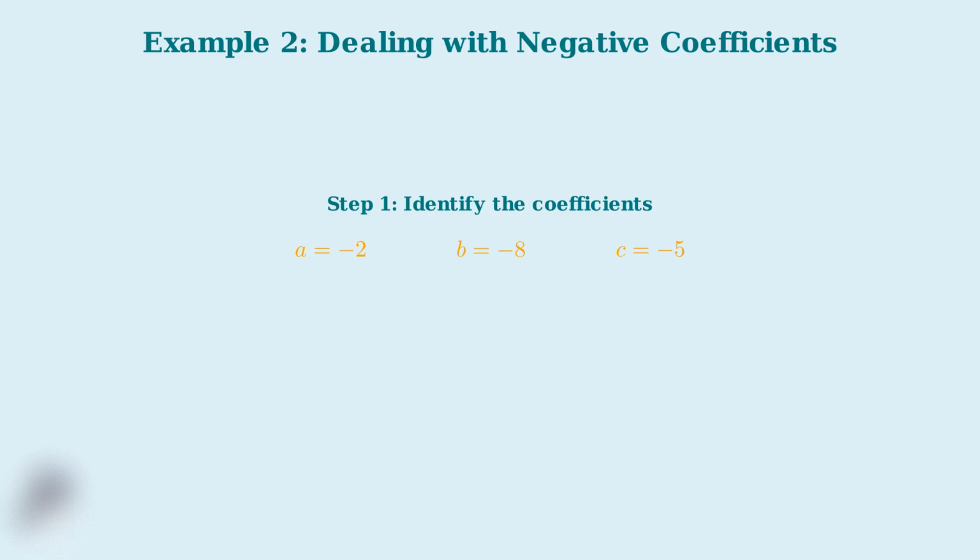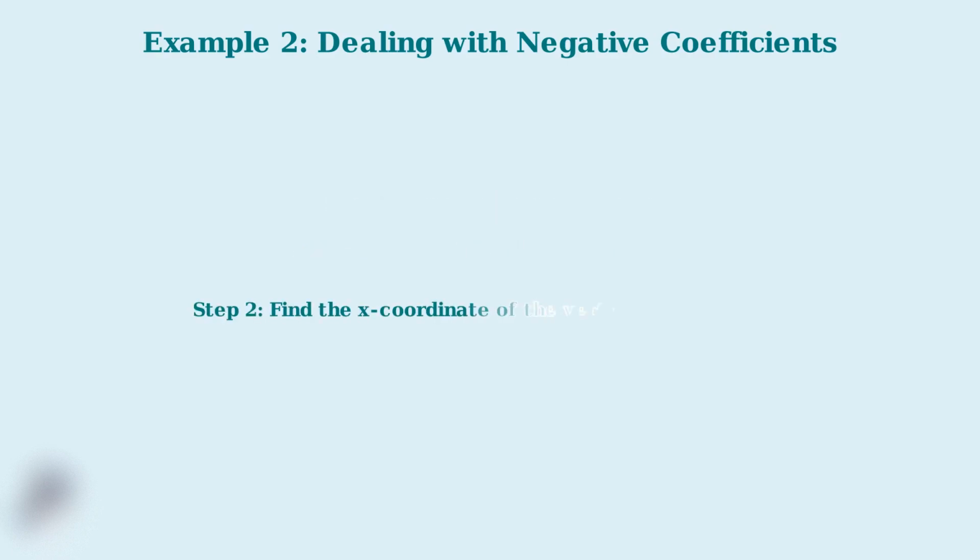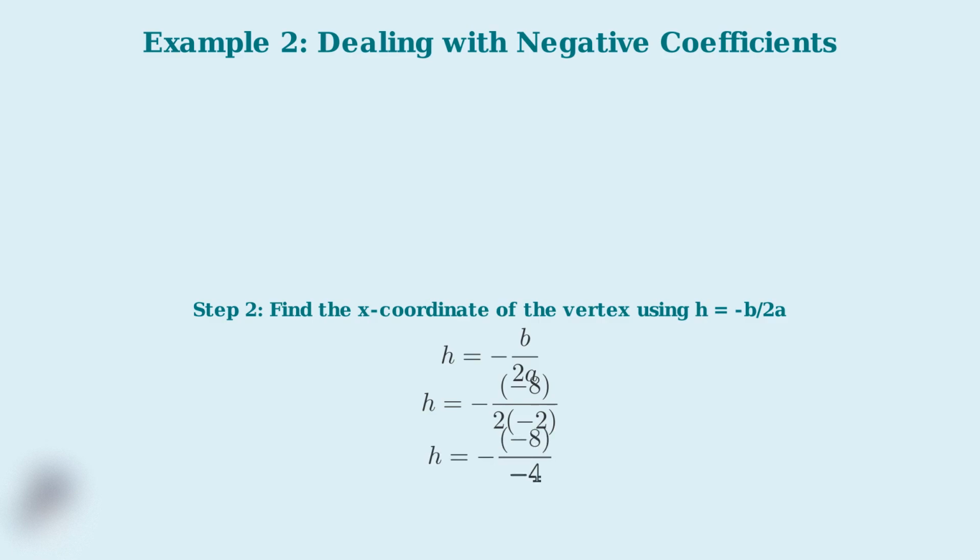Notice that all three coefficients are negative in this example. Step 2, we'll find the x-coordinate of the vertex using the formula h equals negative b divided by 2a. Now we substitute our values. h equals negative, open parentheses, negative 8, close parentheses, divided by 2 times open parentheses, negative 2, close parentheses. Let's simplify step by step.